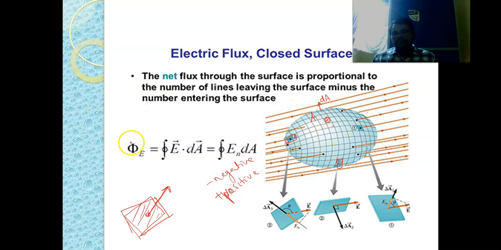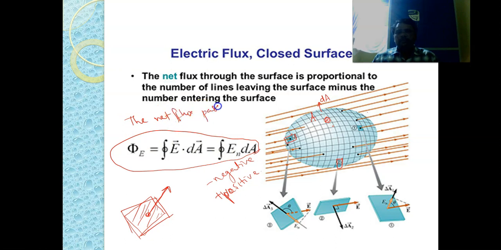By using this formula, phi E is equal to the surface integral over a closed surface of E bar dot dA bar, which is the surface integral of E dA. By using this equation, we can calculate the net flux passing through this closed surface.